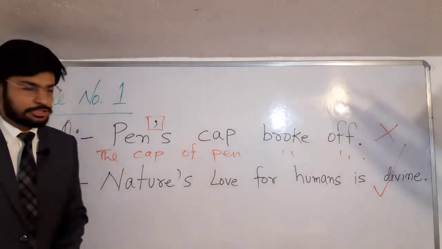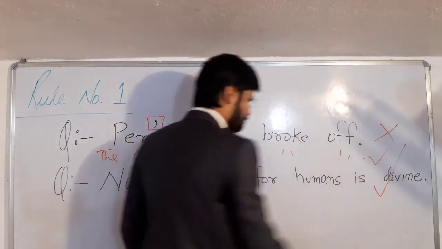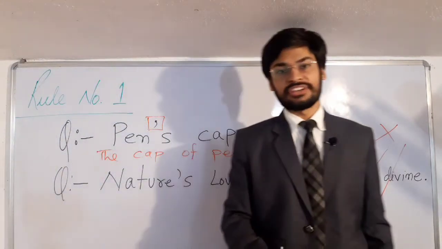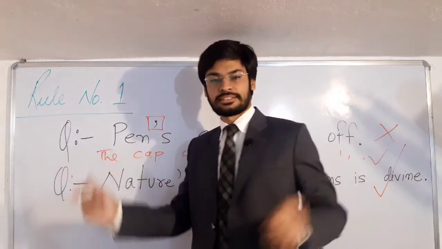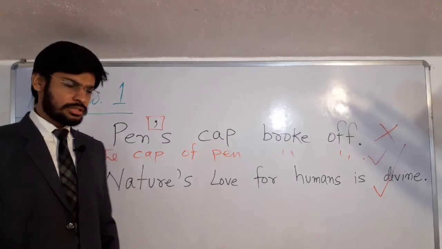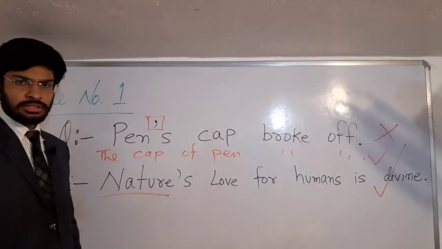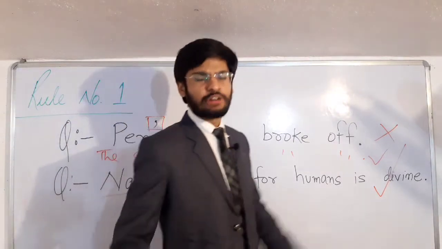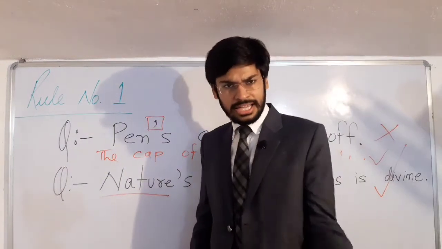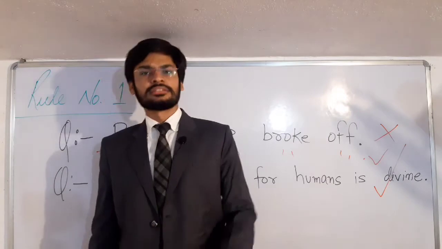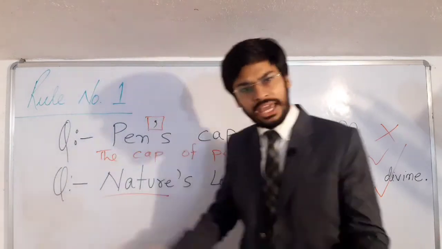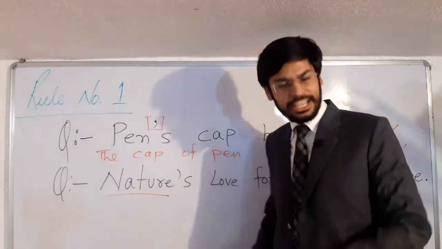That's the correct statement, students. Rule number one says that we cannot use apostrophe s with non-living things. Now, you must be thinking, what about the second question? Nature is what? That's not a living thing. Then how can I use apostrophe s with nature? Right now I said that we cannot use apostrophe s with non-living things. Then how can I use apostrophe s with nature?